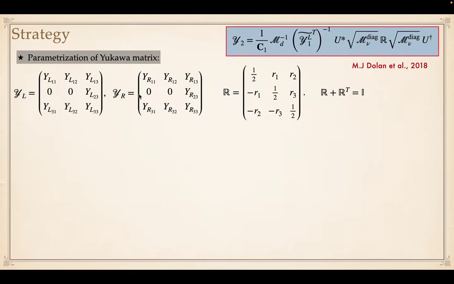Here we have considered the most general Yukawa structure for this scenario, and then we have extracted Y2, the other Yukawa coupling, in terms of Y_L, the U_PMNS parameters, the neutrino masses, and this R matrix using the Casas-Ibarra type parameterization. But this is not exactly the Casas-Ibarra type parameterization, because this R matrix here is not orthogonal. Rather, it satisfies R plus R transpose equal to I. And the most general structure of this R can be written in this way.